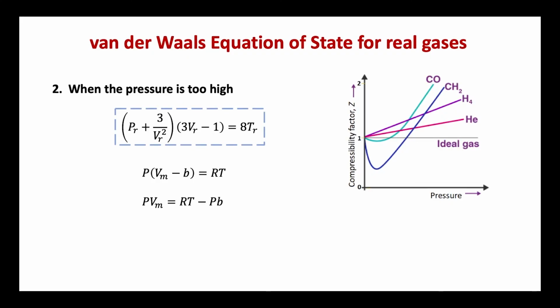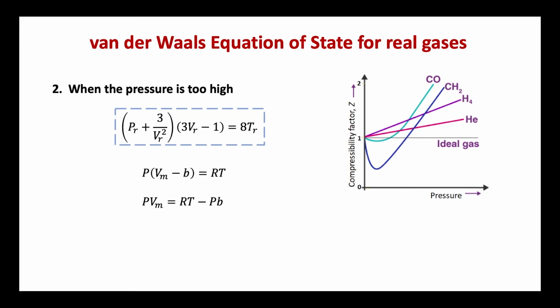Thus, PV is now greater than RT by an amount equal to Pb. As the pressure increases, the product Pb increases and therefore PVm increases. This explains why the value of PVm, after reaching a minimum, increases with further increase of pressure. We have already discussed that at ordinary temperatures, while the effect of the term a by Vm square is predominant at low pressures, that of Pb is predominant at high pressures.